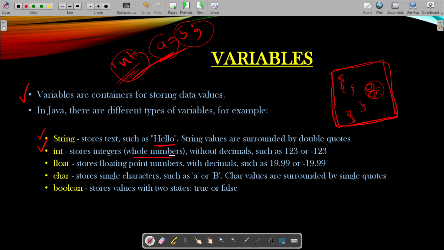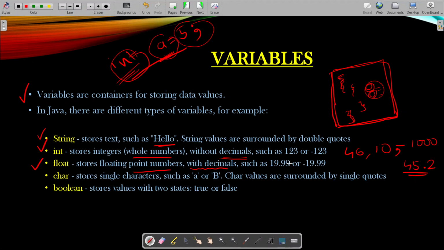Integer is used to store whole numbers such as plus 123 or minus 123, or suppose 46, or suppose 10, or suppose minus 1000. Those things are integers. But if you write 45.2, that will come under float. Decimal numbers are stored within the float data type, but whole numbers are stored in integer. So integer won't contain any decimals. Make sure that you remember it.